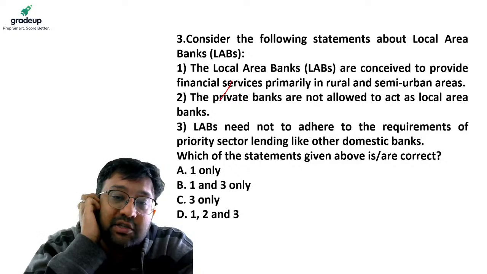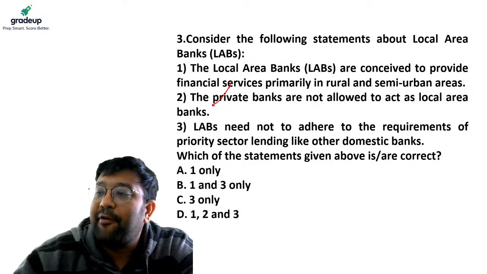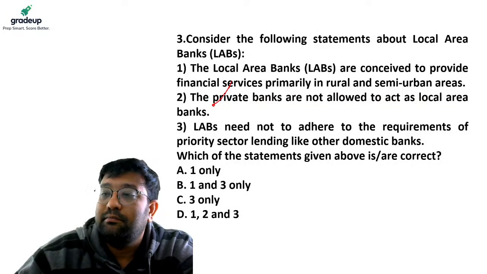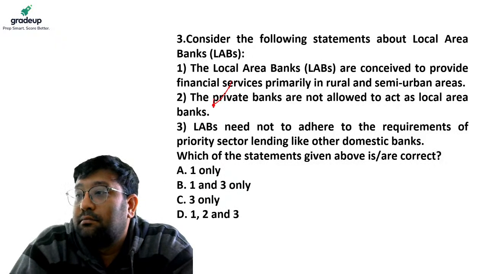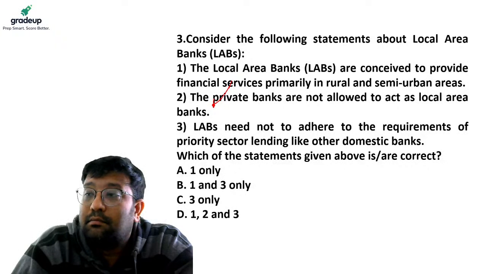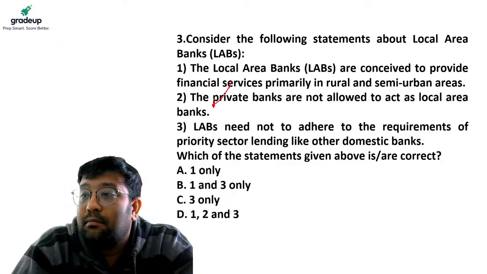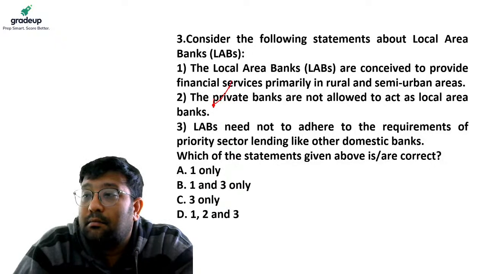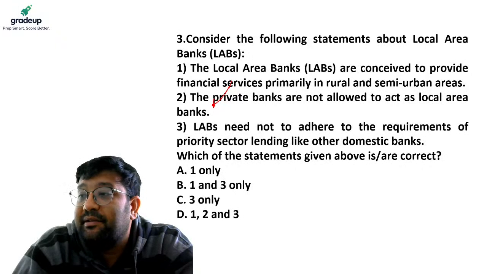So please answer this question now. You have 40 seconds. Please answer.